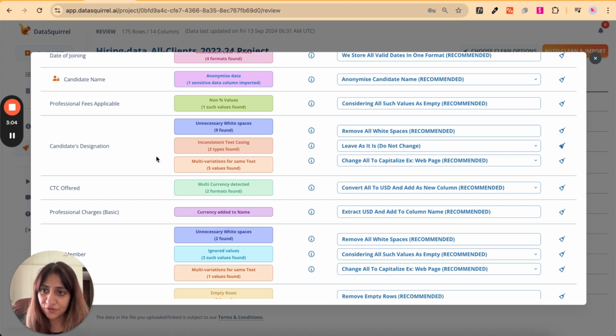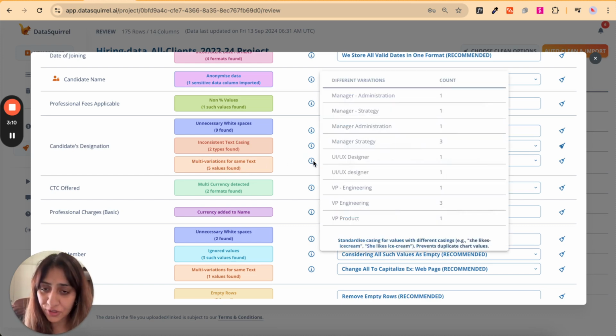Let's look at our data file. Here under candidates designation, DataSquirrel has identified 5 different values which have multiple variations. As you can see, you have UI UX designer, one where there is a capital D and the other one is in small case. With VP engineering, there is a dash in between and so on.